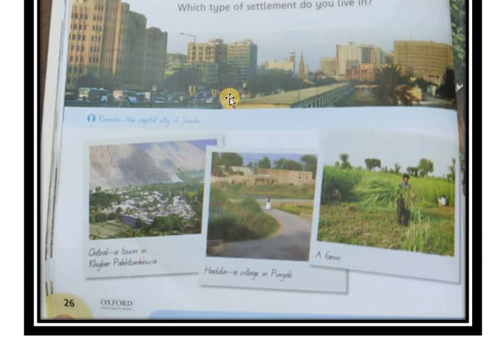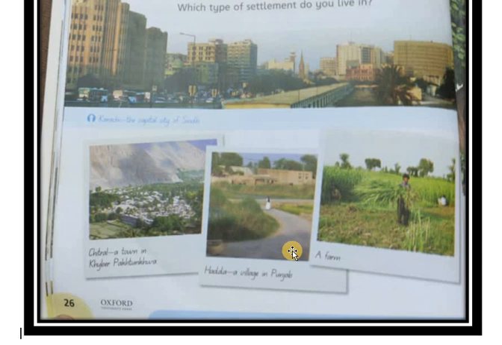The first kind of settlement in Pakistan is city, where millions of people live. Then we talk about town here. You see here is a small town, right, which is in Khyber Pakhtunkhwa. Right, Hada, a village in Punjab, and a farm. So these are the 4 kinds of settlement in this picture to learn, right?